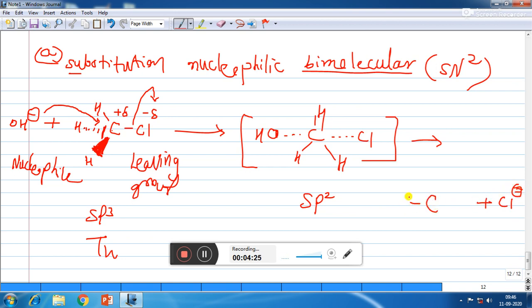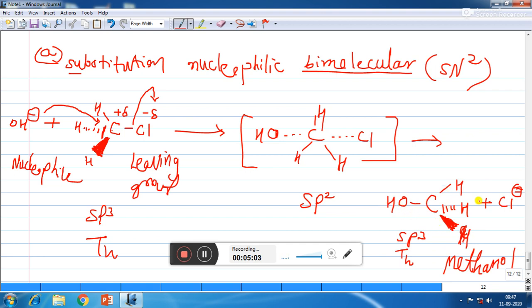So here we can see that as OH is attacking the carbon from the left hand side, these 3 hydrogens which were on the left hand side will now be on the right hand side. So again they will become a 3-dimensional arrangement, 1 H in the plane, 1 H out of the plane and 1 H inside the plane. So here we can see that the whole CH3 part has changed its direction. Instead of the left hand side it has become the right hand side, and again it has become sp3 and tetrahedral. So we have got methanol from chloromethane. Okay, we have obtained methanol.